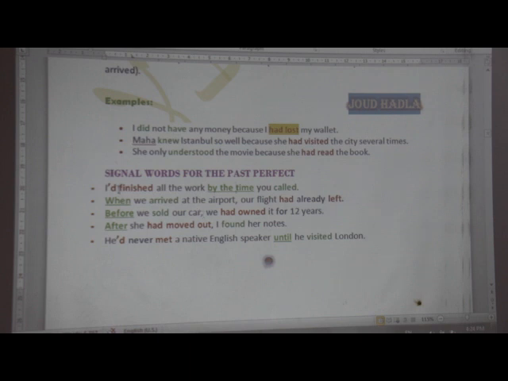Here all the forms of the past perfect are in red color, while the past simple, namely the second form of the verb, are in green color.